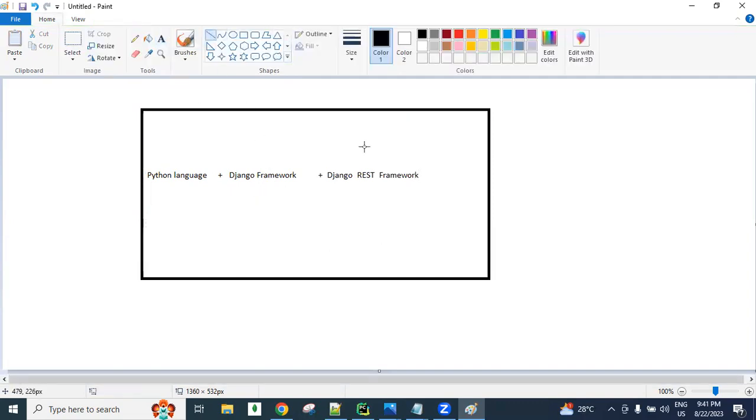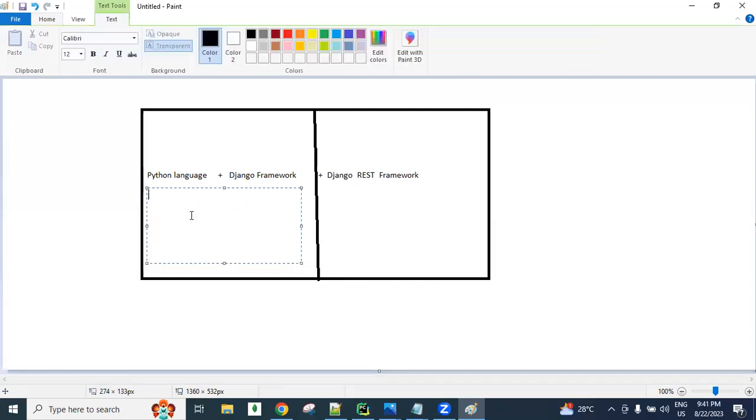Now here, so many people learn only this one, guys. So many people learn about the Python language and Django framework. Using the Python language with the Django framework, you can develop 60 to 70% of the project, guys. For example, 70% assumption: 60 to 70% of the project you can develop using the Python language with the Django framework. But one project needs 100% knowledge.